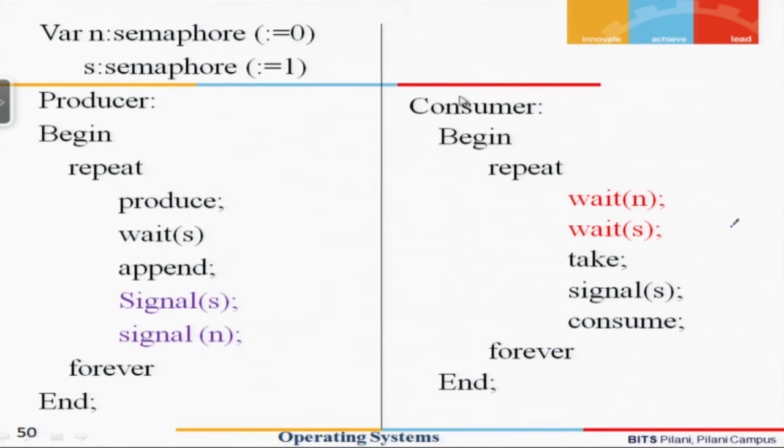So these two processes are in a deadlock condition. The order in which wait and signal instructions appear inside a solution is very, very important. They cannot be arbitrarily interchanged. One has to be really very careful about them.